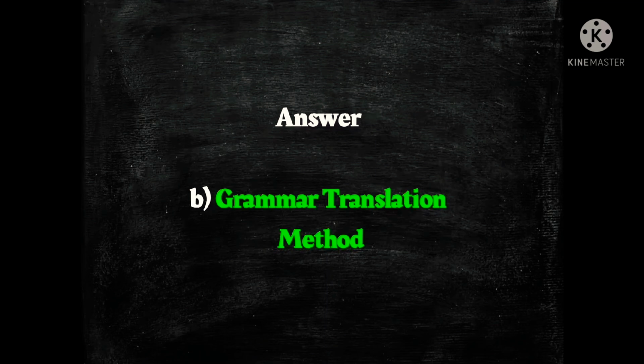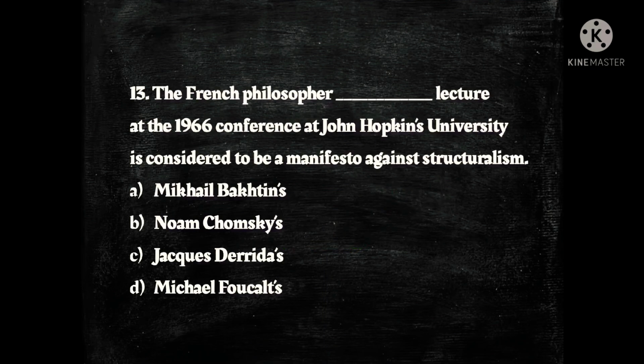Grammar translation method. The next question, the French philosopher's lecture at the 1966 conference at Johns Hopkins University is considered to be a manifesto against structuralism. The options are A. Mikhail Bakhtin's, B. Noam Chomsky's lecture, C. Jacques Derrida's lecture and D. Michel Foucault's lecture, and the answer is C.